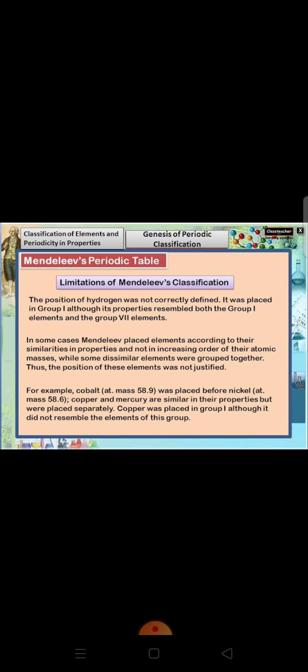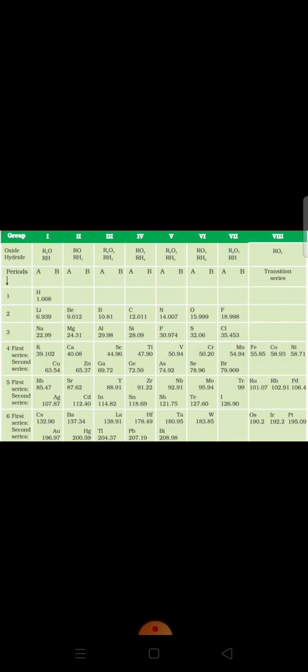Although the elements in Mendeleev's table have been arranged in the increasing order of atomic masses, yet in some cases, elements have been arranged on the basis of their similar properties. As a result, an element with higher atomic mass has been placed before an element with lower atomic mass. For example, look at this table. Cobalt with higher atomic mass, what is the atomic mass of cobalt? That is 58.93. It has been placed before nickel with the lower atomic mass 58.71. So these kinds of 2 or 3 exceptions were there in this periodic table.